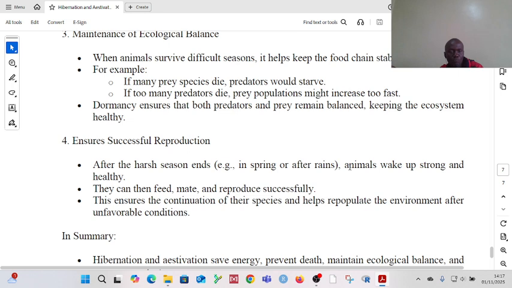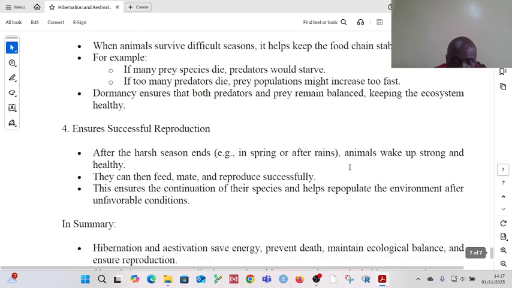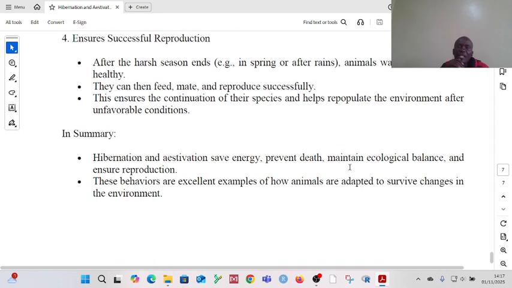So in summary, hibernation and aestivation help save energy, prevent death, maintain ecological balance, and ensure reproduction. These behaviors are excellent examples of how animals can adapt and survive the changes in their immediate environment.